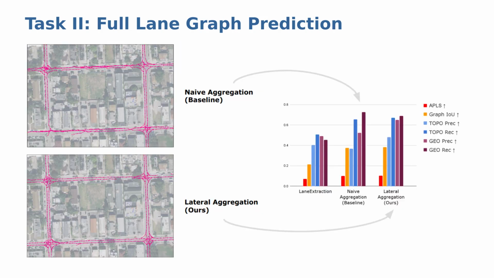This is further reflected in the quantitative evaluation, where our two-stage approach outperforms lane extraction by a considerable margin. In the bottom, we also show how our lateral aggregation improves the graph quality compared to a naive Euclidean merging scheme shown in the top image.